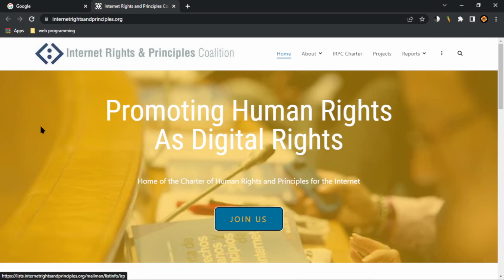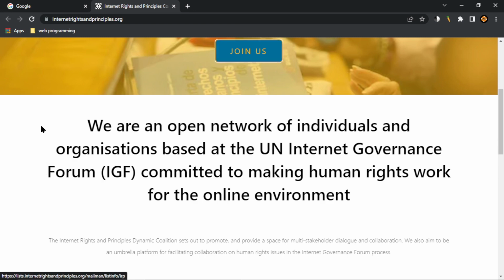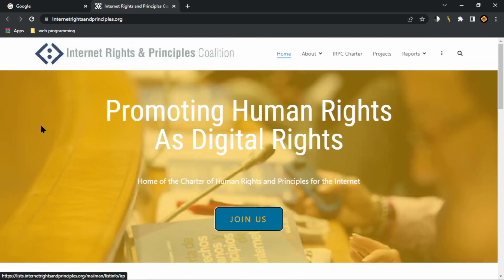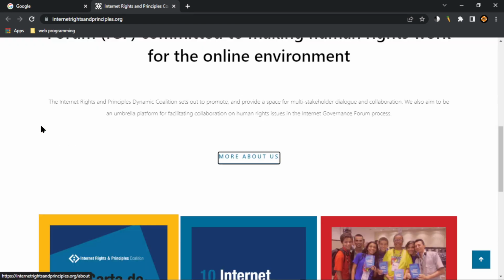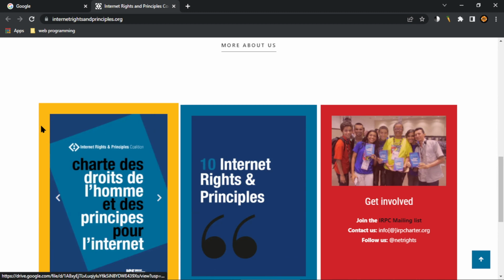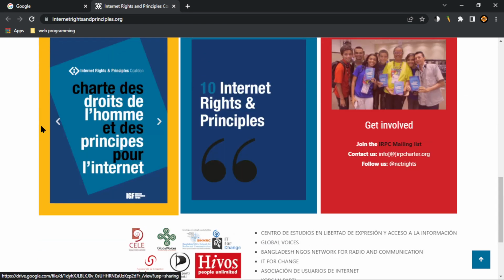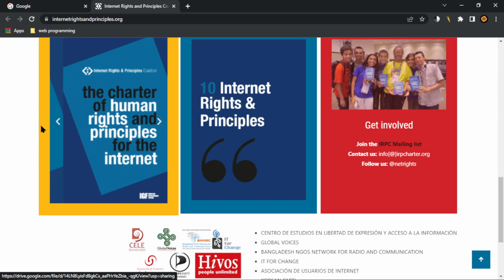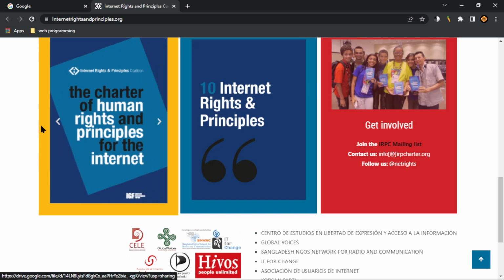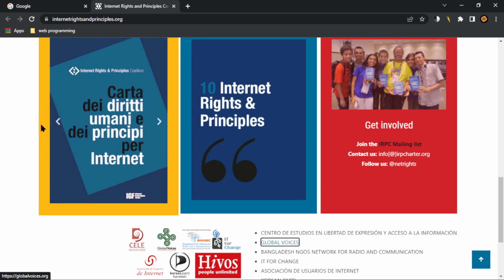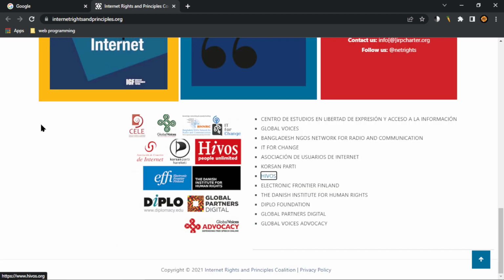Let's look at the main landmark. UN Internet Governance Forum. Join US button. Let's try the other pages. More about US button. Clickable French cover graphic link. English cover graphic, visit. IRC charter. Italian graphic. Turkish cover graphic. Get involved heading. Left. No next heading. IRC mailing list link. No next heading. IRC 10 rights. IRC global voices link. Bangladesh. IT for associate. Course in Hivos. No next heading. Black square link. Black square. Black square link.